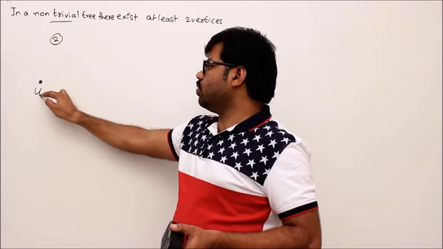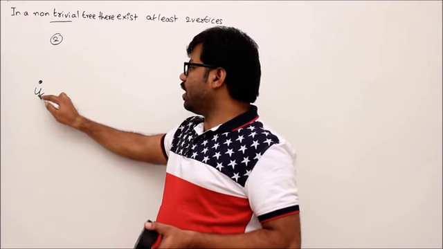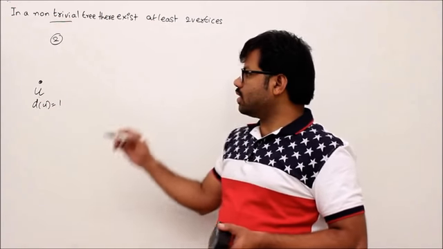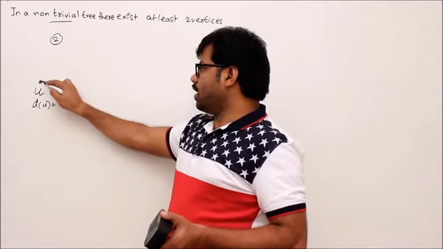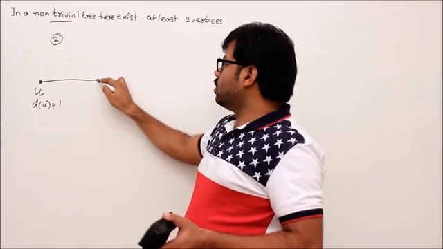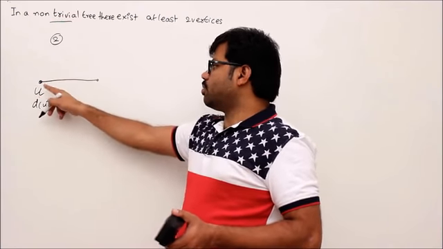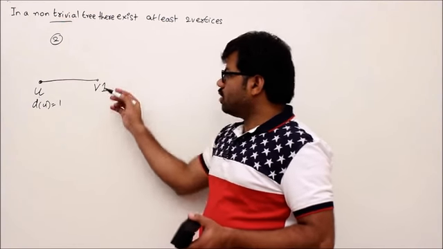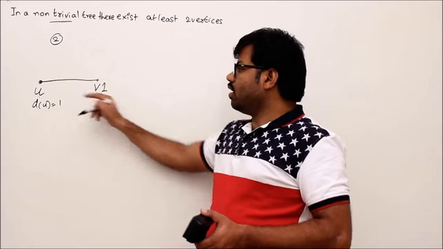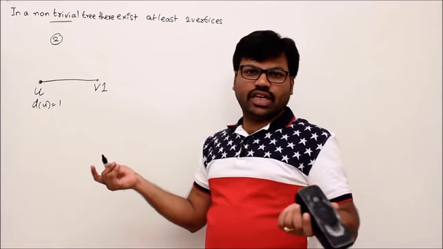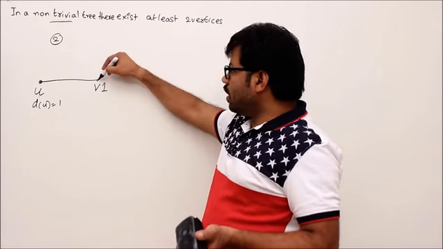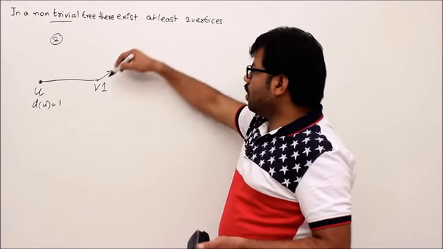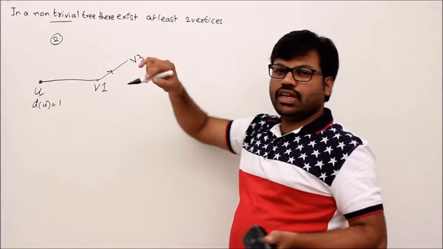Let's say one vertex is u. And I assume that, let's say, the degree of u is 1. We know that, because there exists at least one vertex of degree 1. Start here, do the morning walk. Since it has at least one edge corresponding to u, it will reach you to v1. Then same story. If v1's degree is 1, then there will be 2 vertices of degree 1. But let's say the theorem is wrong, then its degree should be at least 2. Then you will see an exit for v1. If there is an exit, it will go to another vertex v3.